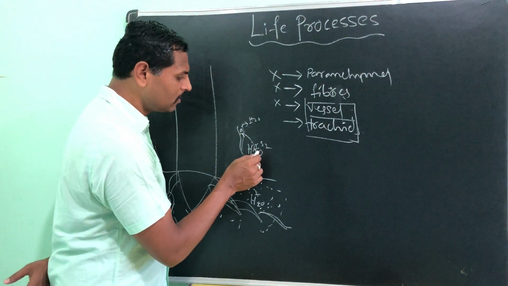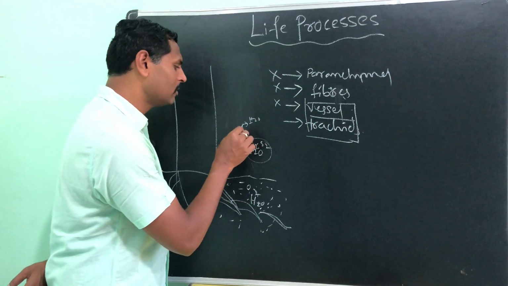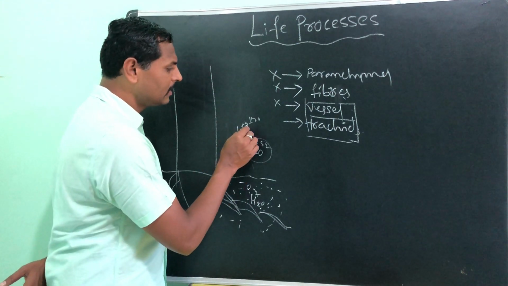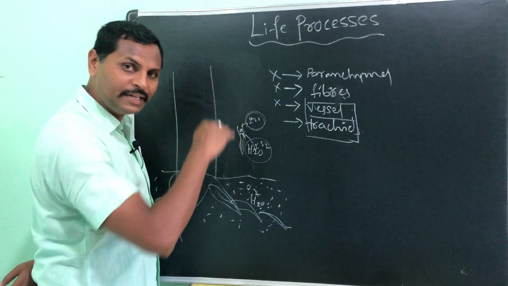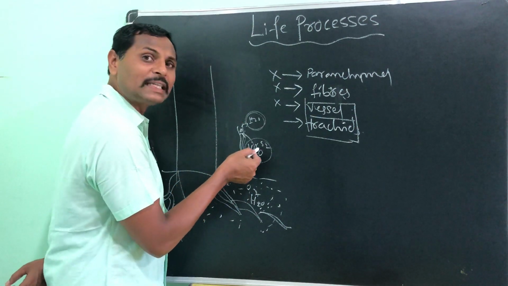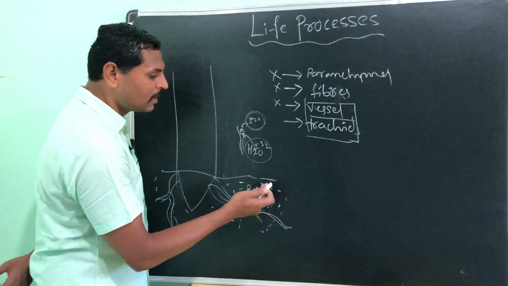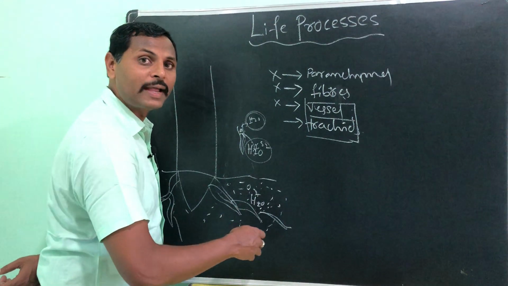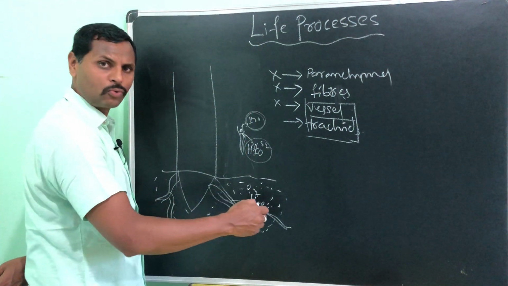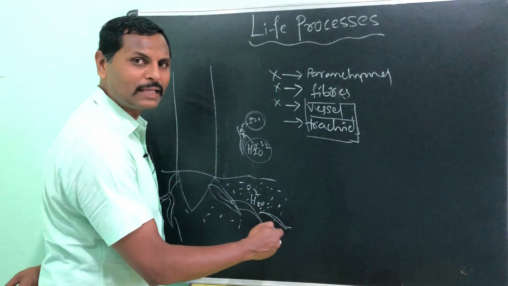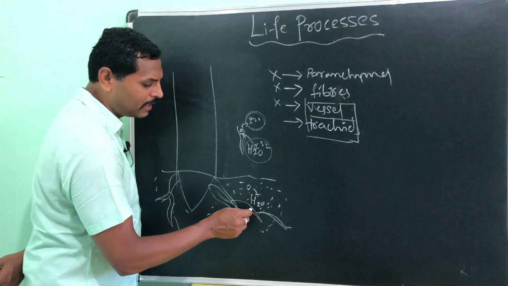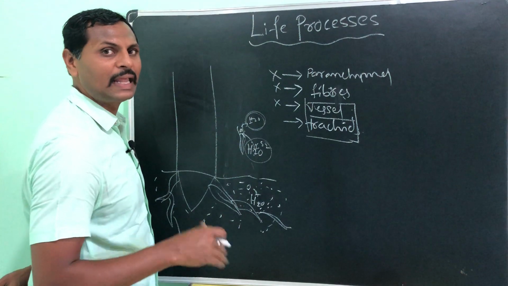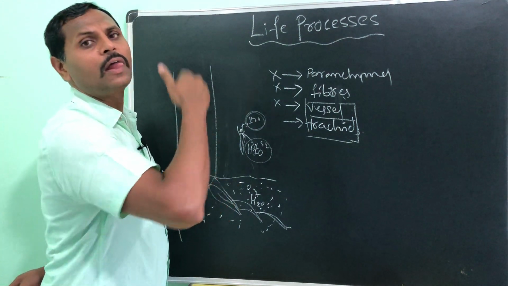So from this solution, from S2, the minerals will move into this. Later, the concentration of water here decreases, then the water molecules move from higher concentration to lower concentration. Like this, the water and the minerals enter from the soil to the root hairs, from the root hairs to the root. Root hairs are the extended part of a root only. So from the root hairs to the root, from the root to the stem, and from the stem to the leaf, like this, water and the dissolved minerals will travel.